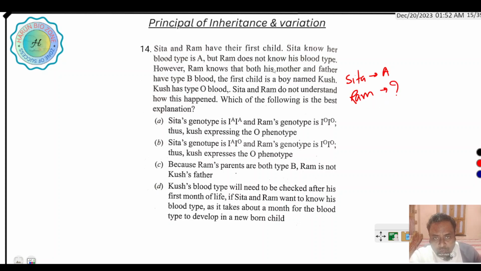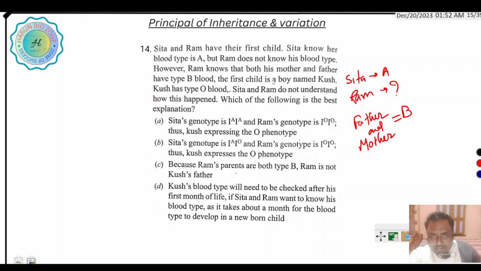Then Ram knows both his mother and father have type B blood. The father and mother of Ram have blood group B.